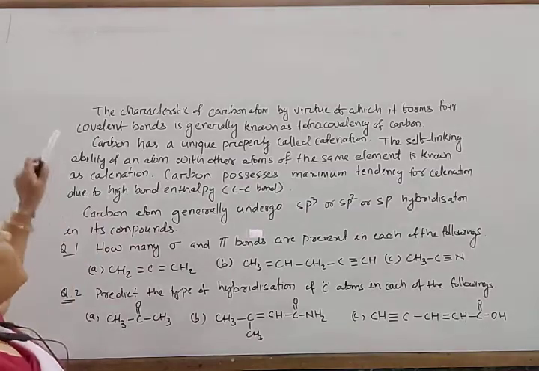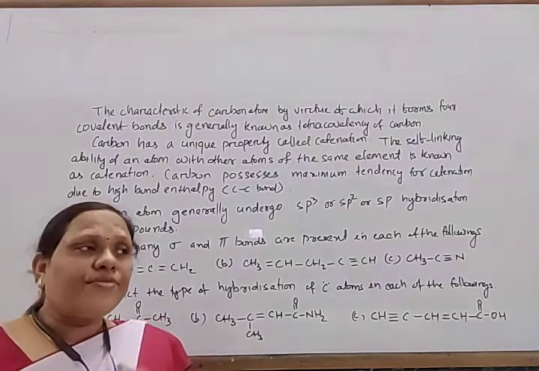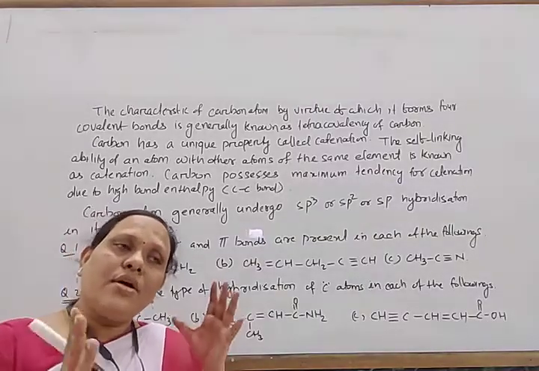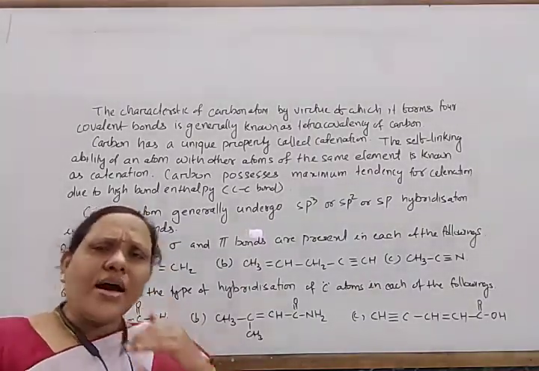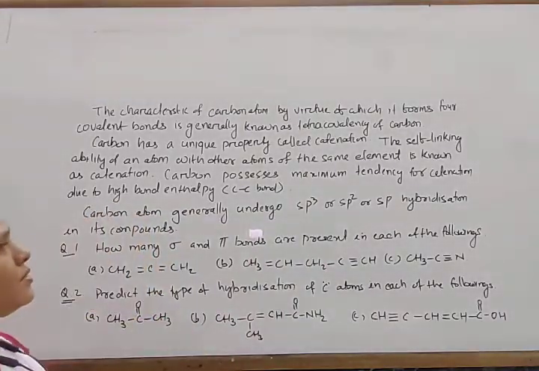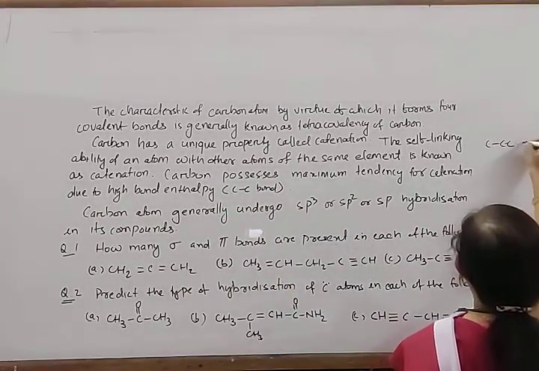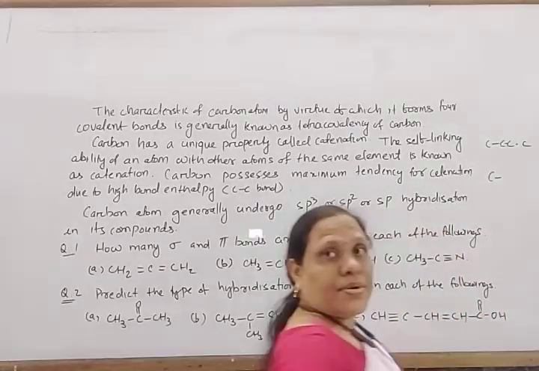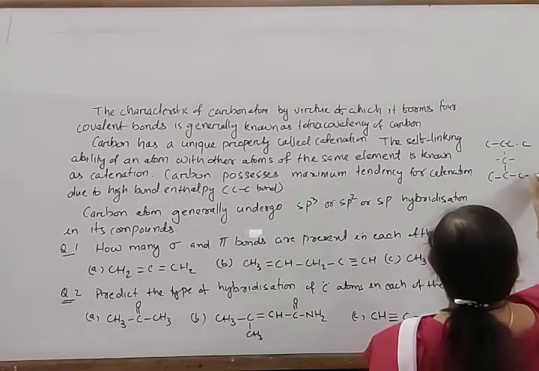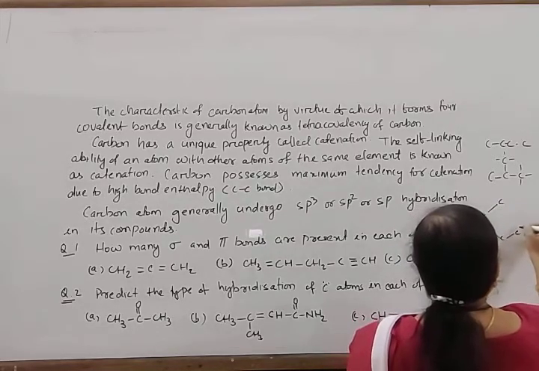Okay. Next, carbon has a unique property called catenation. Due to catenation, carbon can form long chain compounds as well as straight chain compounds as well as ring compounds. So a large number of compounds can be formed by the carbon atom due to this property called catenation. In this way it can form long chain compounds, it can also form branch chain compounds like this, and it can also form ring compounds like this.